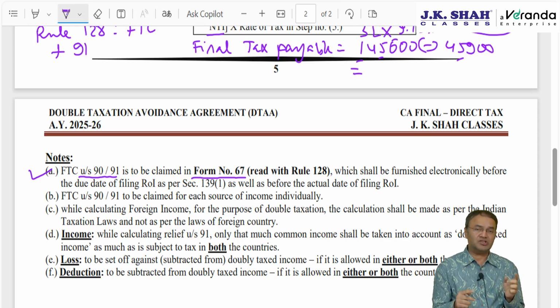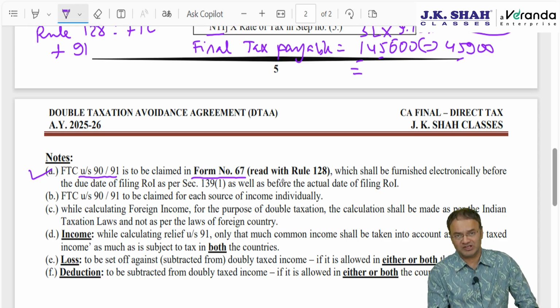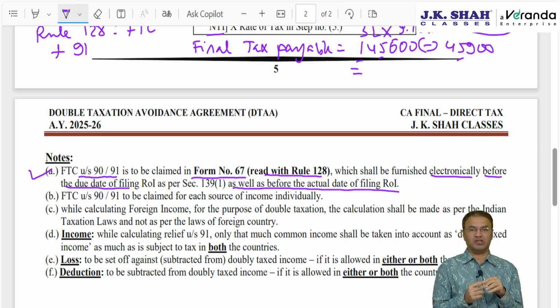Therefore, the assessee will have to lodge a claim of foreign tax credit by furnishing form number 67 read with rule 128. This form is to be submitted electronically before the due date of filing the IT return as well as before the actual date of filing the IT return. However, form 67 was recently introduced somewhere in 2017. It's just been 7 years now. So for the initial period, CBDT had provided relaxation as many people were not aware of these new rules and regulations. So CBDT relaxed the date.